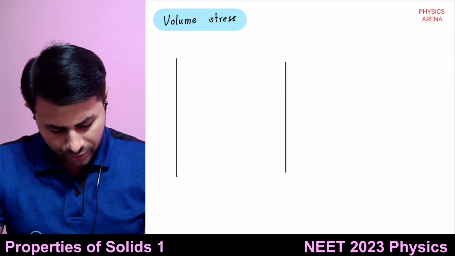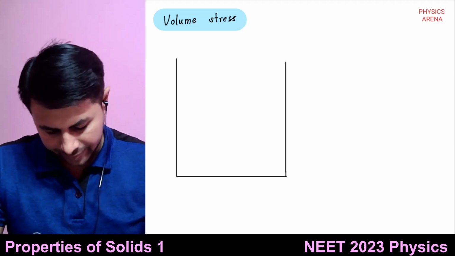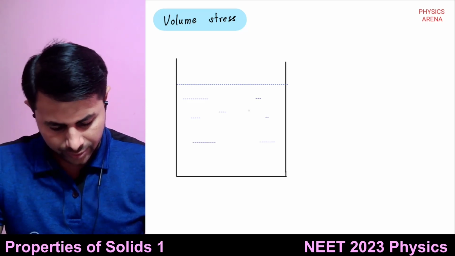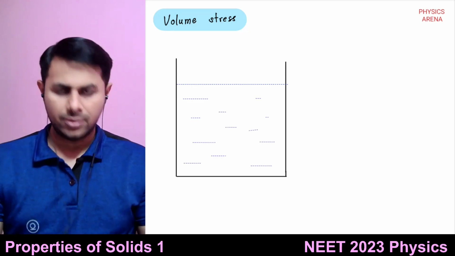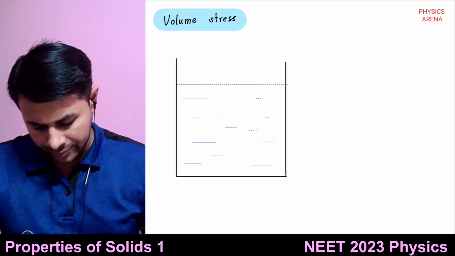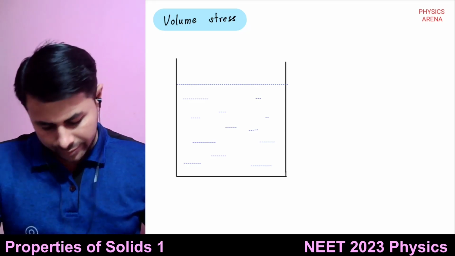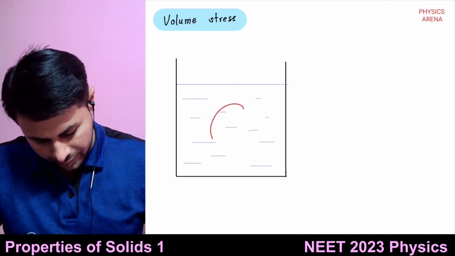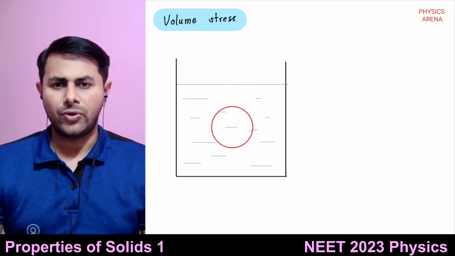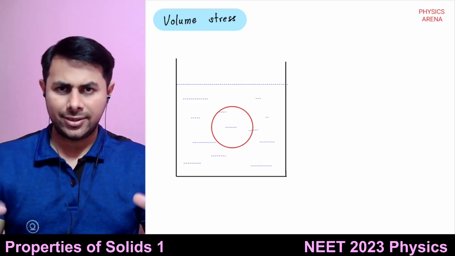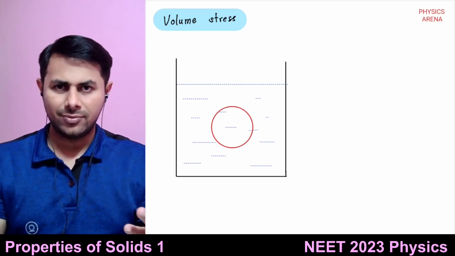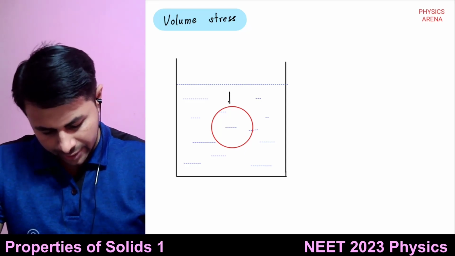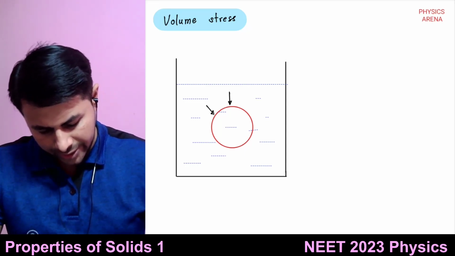Suppose we have this fluid tank, this water tank, and some metal ball is immersed in the water. This fluid will exert some pressure on it from all sides, and due to this pressure, the volume of this ball decreases.